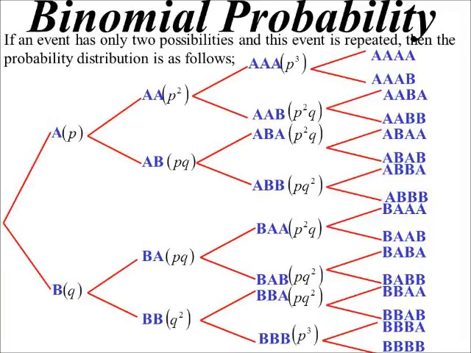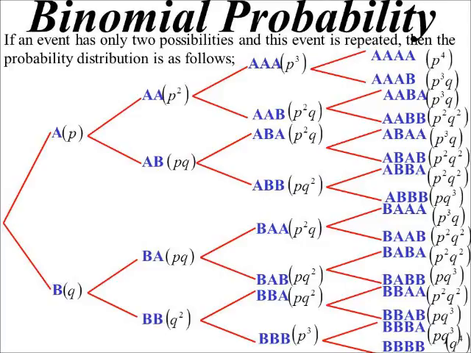We can get AAAA, AAAB, and so on, down to the last one, BBBB. All right, now, the probabilities of those happening. P to the 4, P cubed Q, P cubed Q, P squared Q squared, P cubed Q, P squared Q squared, P squared Q squared, PQ cubed, P cubed Q, P squared Q squared, P squared Q squared, PQ cubed, P squared Q squared, PQ cubed, PQ cubed.